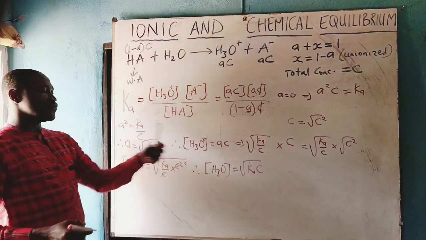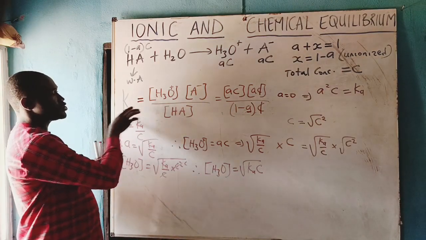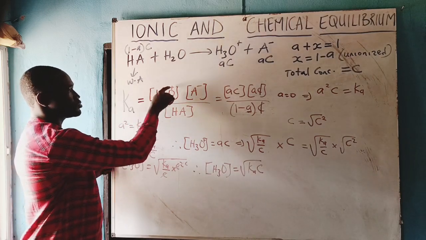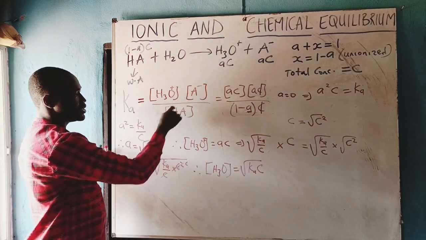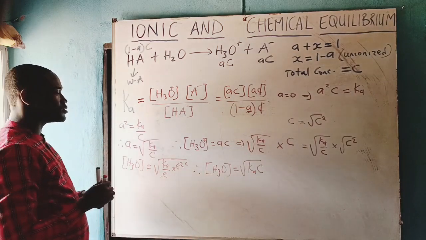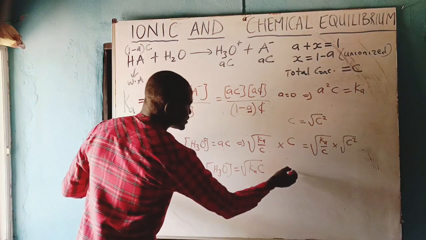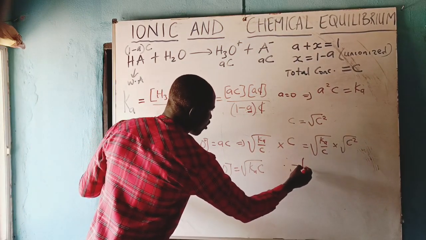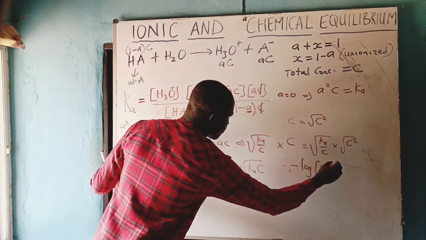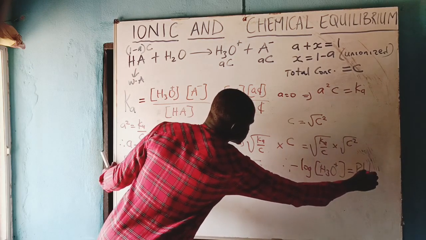So, we have noted this now. Remember, in this ionization constant formulas, we said that this closed bracket denotes concentration. We are talking about concentrations. Now, from here, it is noted that negative log of H3O plus is equals to pH.